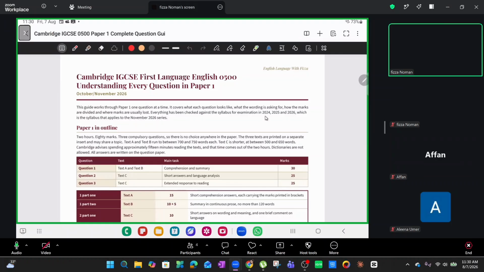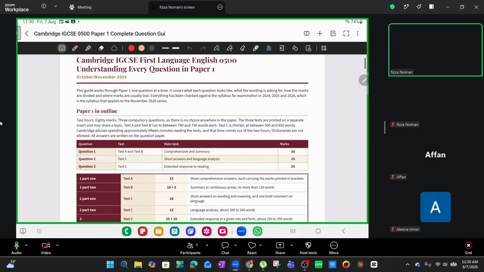This is where we start understanding paper 1 in its entirety. Again, reminding you guys that this is for the October-November exams for 2026. We are not focusing on anything that May-June is going to be about. And for you guys, particularly, you are lucky in the sense that you have enough past papers to work on as well. Now, what exactly is paper 1 about?